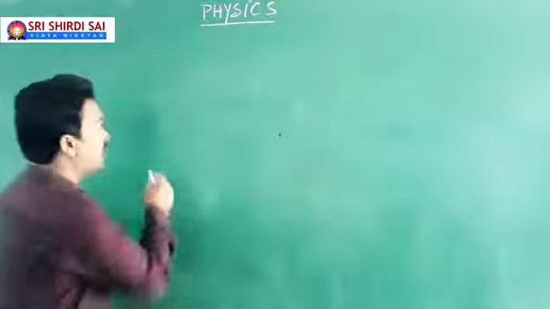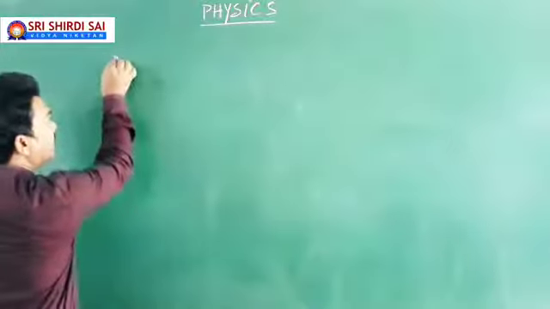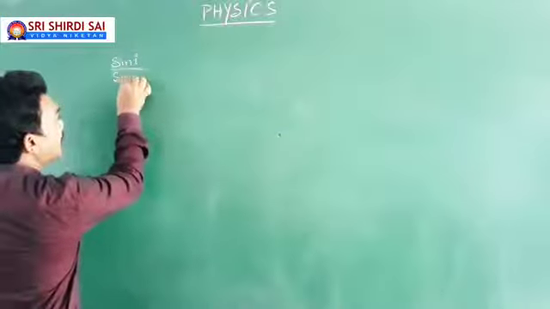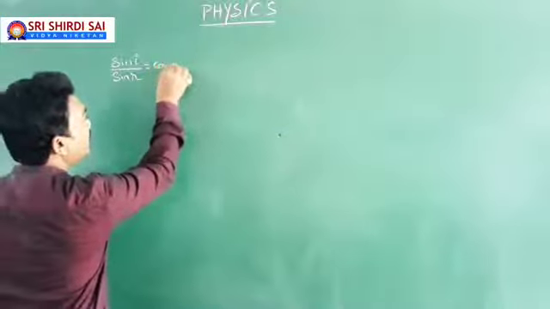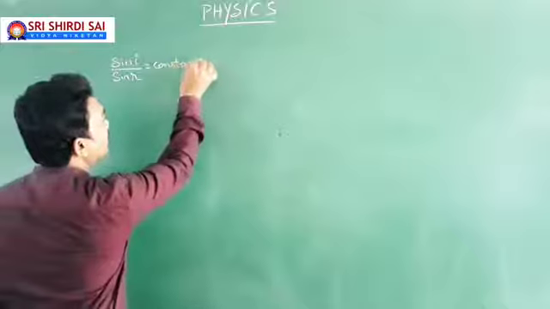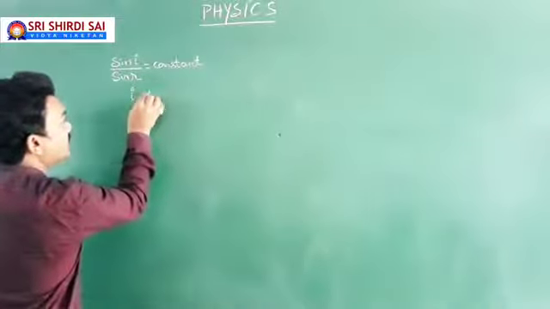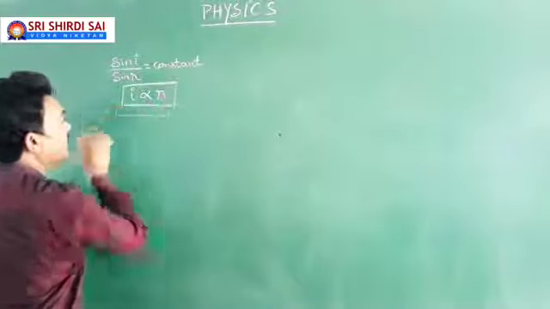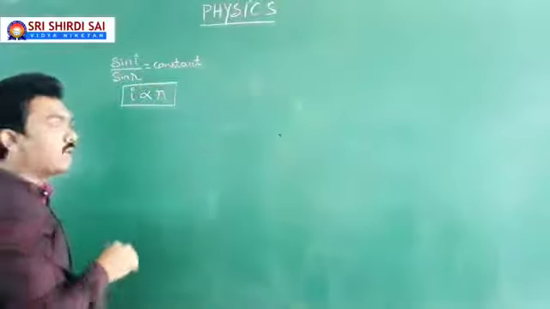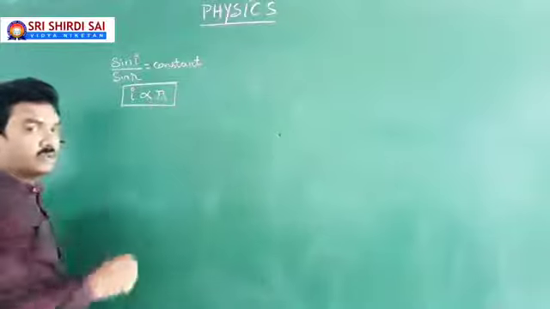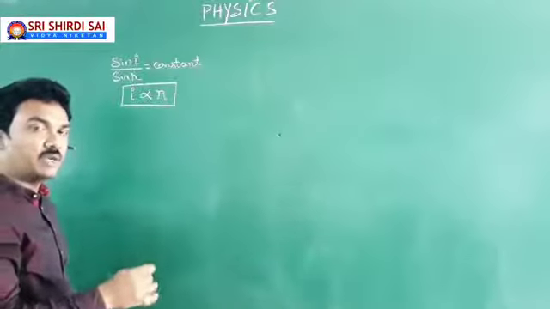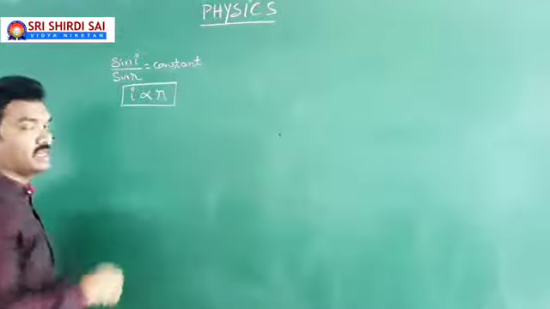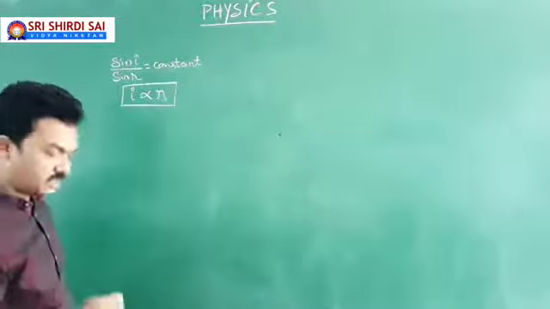This means if the angle of incidence in one medium increases, the angle of refraction in another medium should increase. Sin I by sin R constant means the angle of incidence and the angle of refraction vary directly proportional to each other, so I is proportional to R, keeping sin I by sin R equal to a constant.